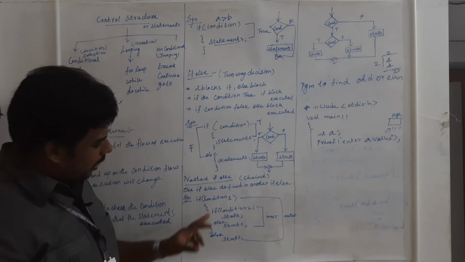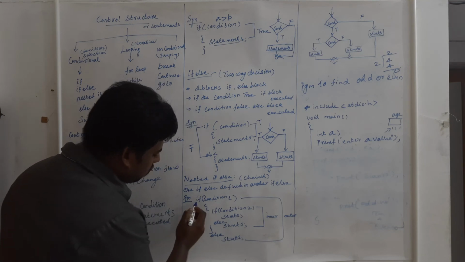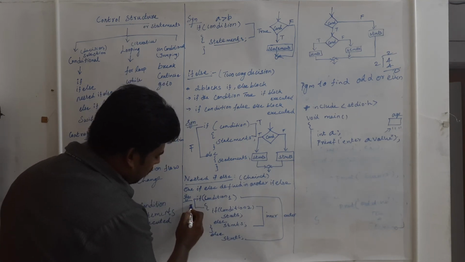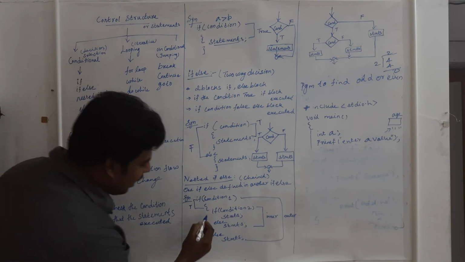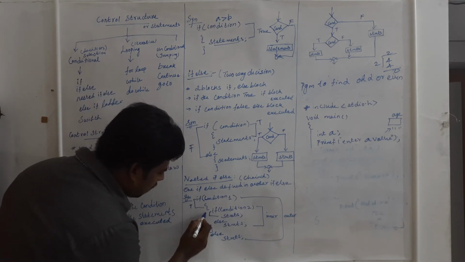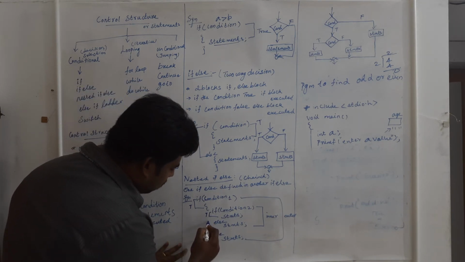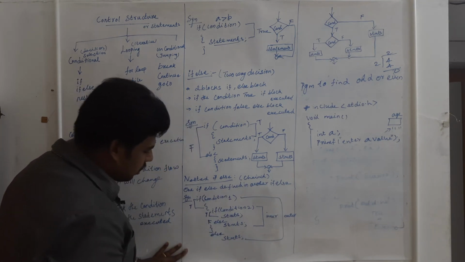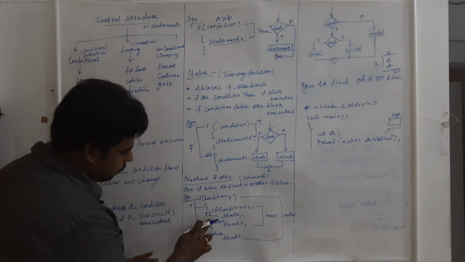If condition 1 is true, only then will it check the second condition. Again, if this condition is true, these statements will be executed. If it is false, this else. If it is false here itself, this else.